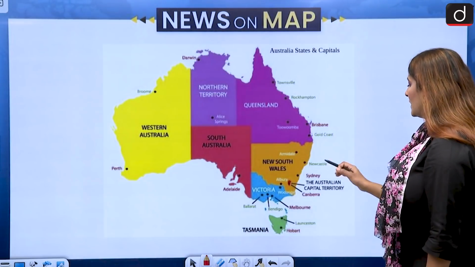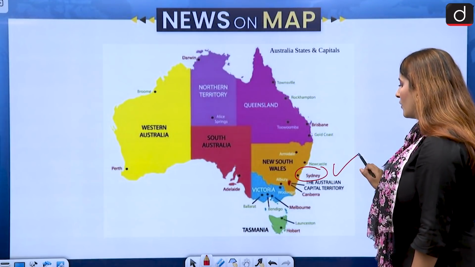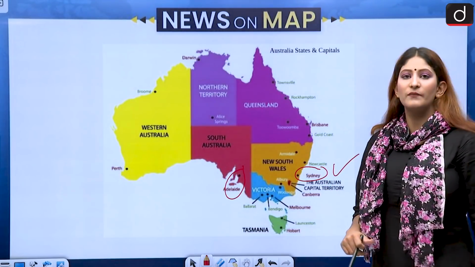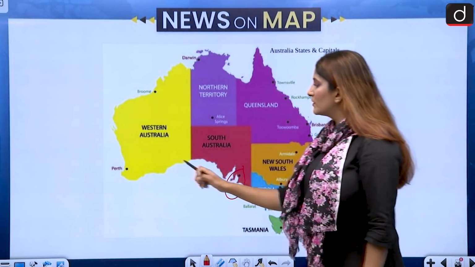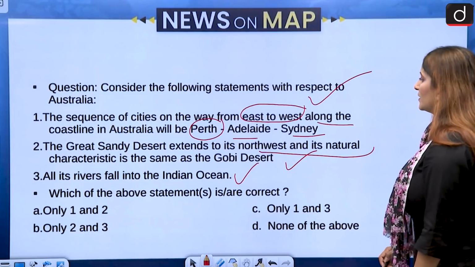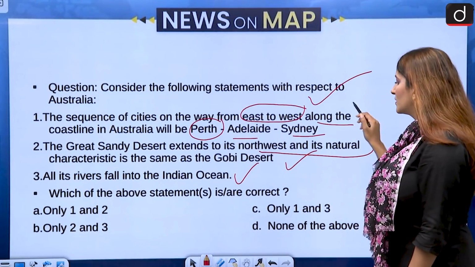Let's see. The east over here, amongst the three cities, first is Sydney. Then we have, at the coastal area in South Australia, Adelaide. And then in Western Australia, we have Perth. So as you can see, the first statement is in itself incorrect because it is showing you from west towards the east. So this is not correct.